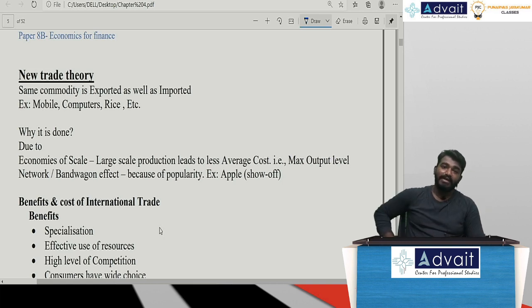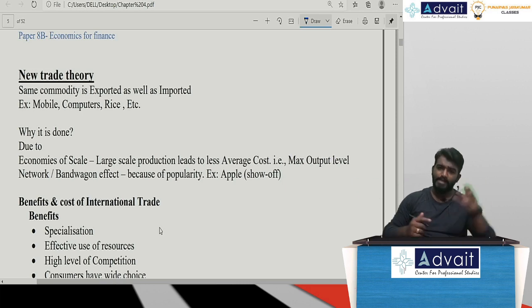Sir, what is this bandwagon or network effect? Sir, prestigious goods have more demand. For example, Apple cell phones. Sir, Apple is considered one of the most famous commodities across the globe, wherein people will demand it. Because of this bandwagon effect, because of more popularity, we also import the same commodity.